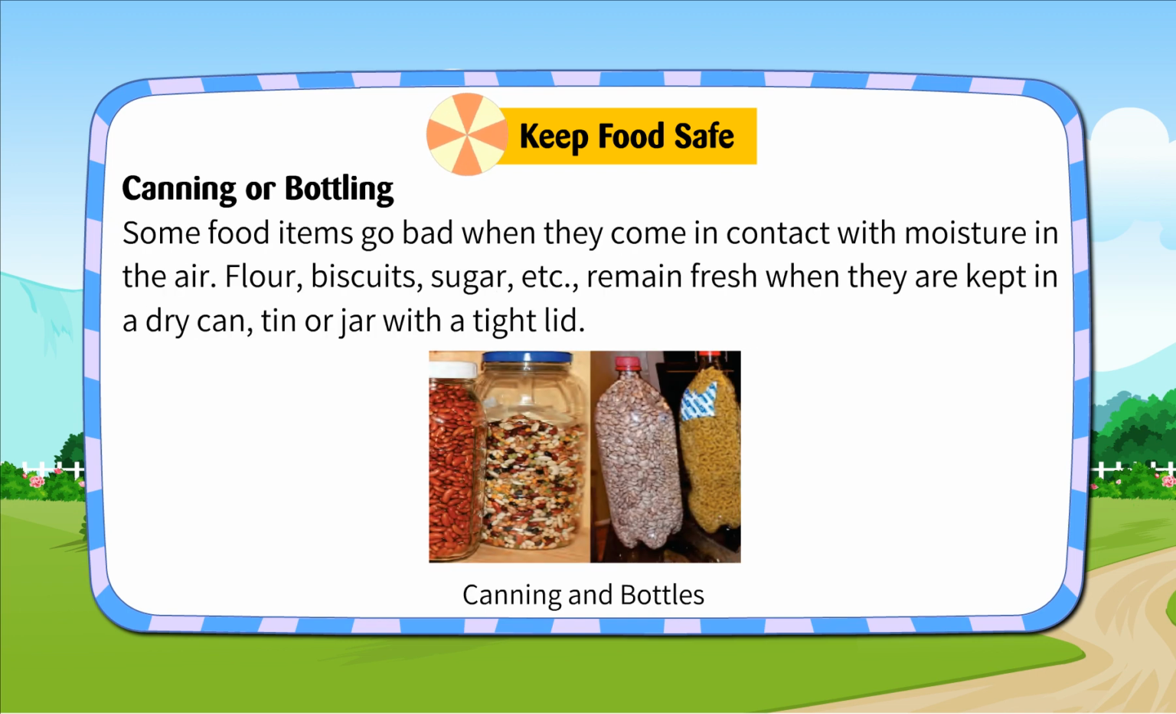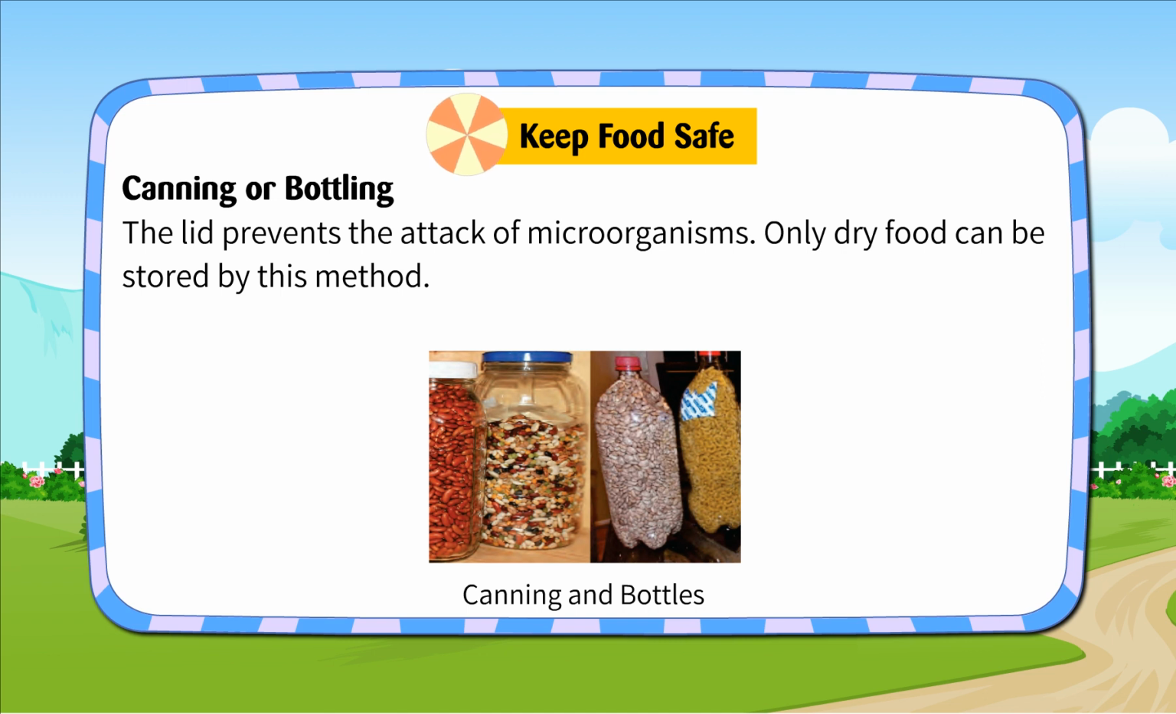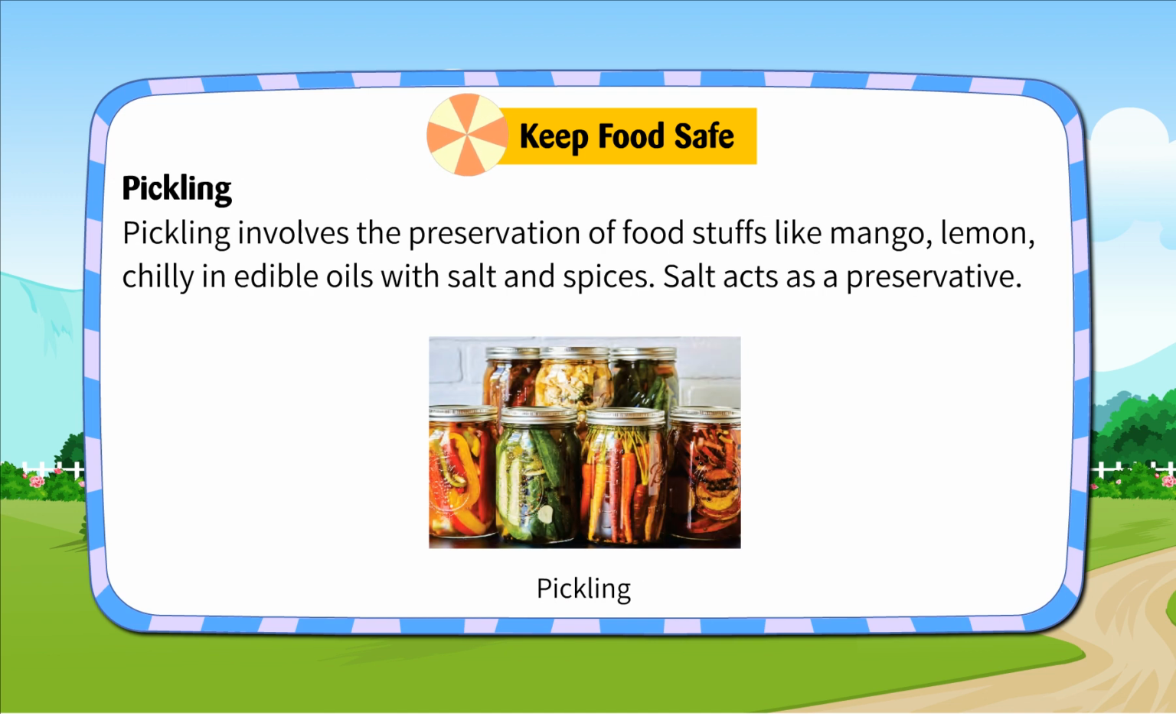Canning or bottling. Some food items go bad when they come in contact with moisture in air. Flour, biscuits, sugar, etc. remain fresh when they are kept in a dry can, tin or jar with a tight lid. The lid prevents the attack of microorganisms. Only dry food can be stored by this method.